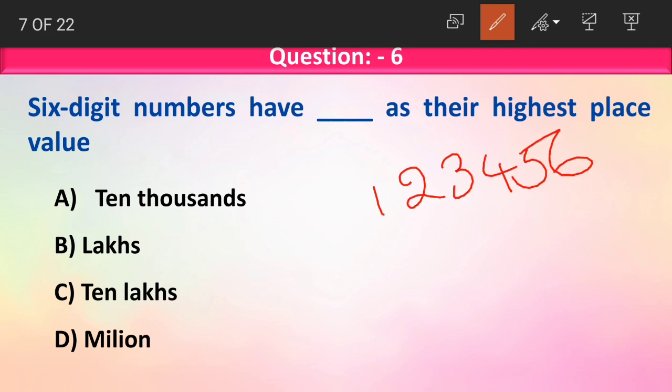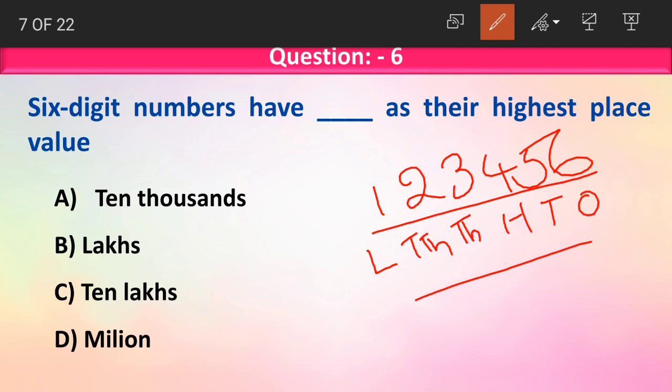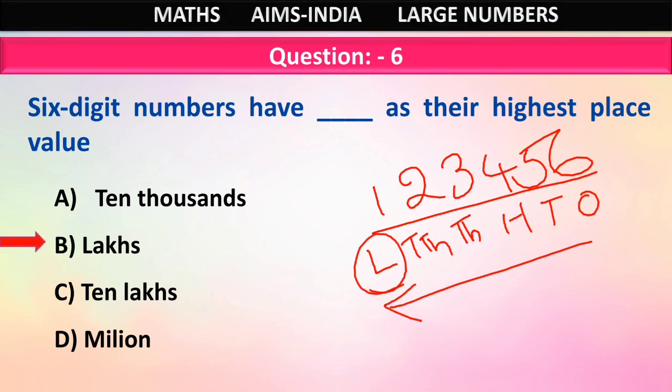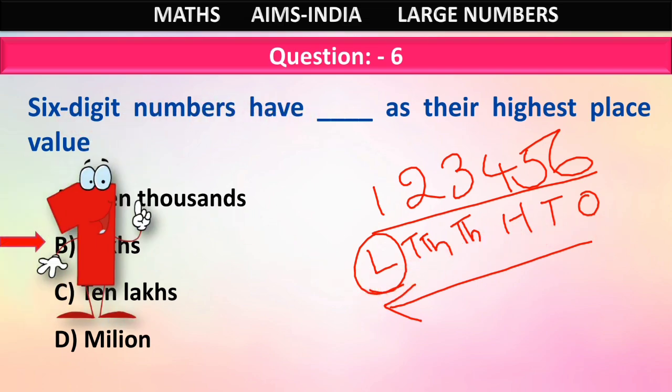How many digits is it having? 6 digits. Now we will write the place values of it. Ones, tens, hundreds, thousands, 10,000s and lakhs. What is the highest place value here, children? Lakhs. So lakhs becomes the highest place value for a 6-digit number.